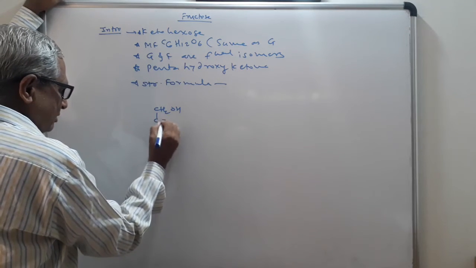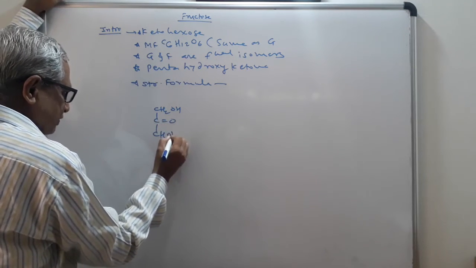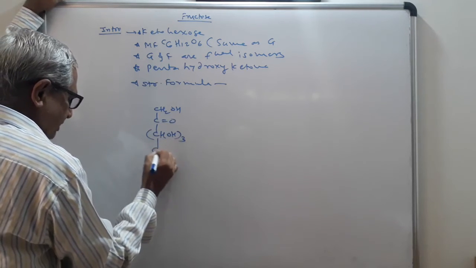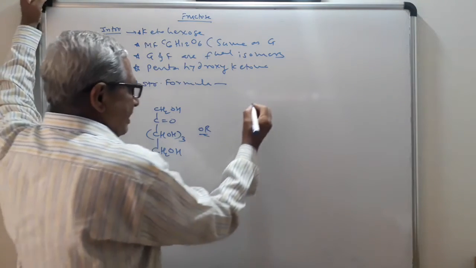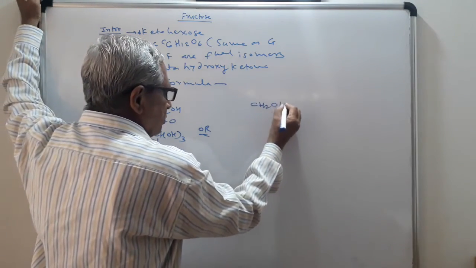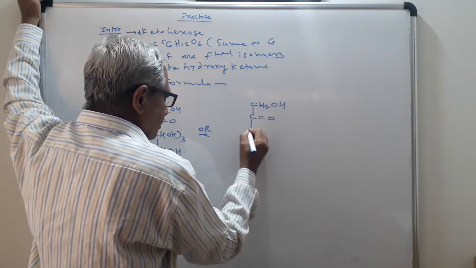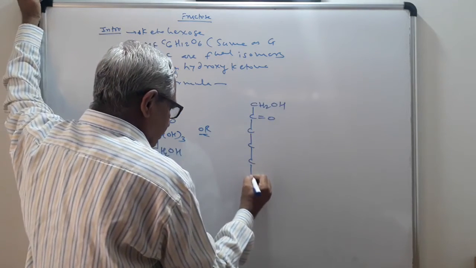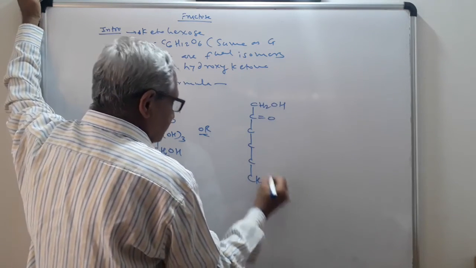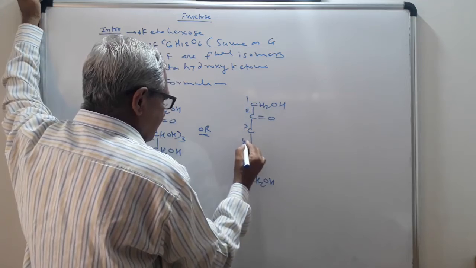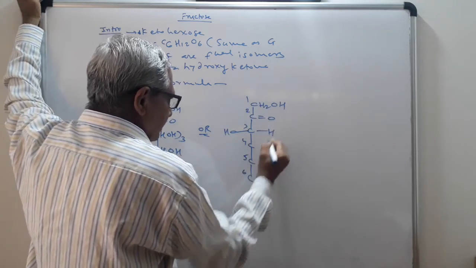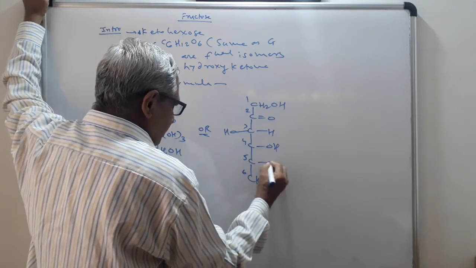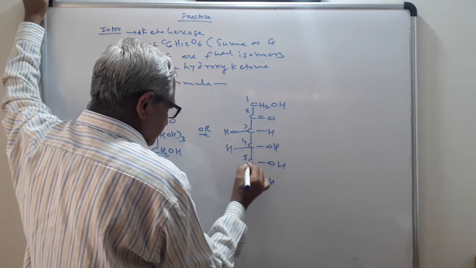The structural formula: CH2OH, C double bond O, 3 times CHOH, CH2OH. In detail, this can be written as CH2OH, C double bond O, 3, 4, 5, 6 CH2OH. 1, 2, 3, 4, 5, 6. On carbon 3 the OH group is on the left hand side, the remaining ones are on the right hand side.